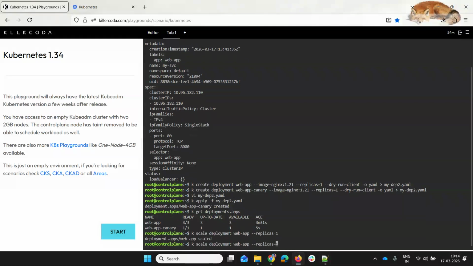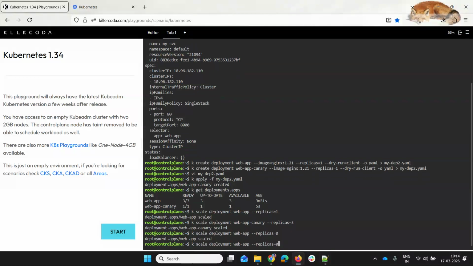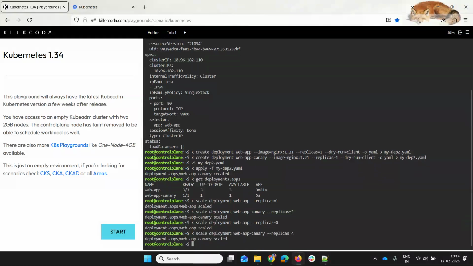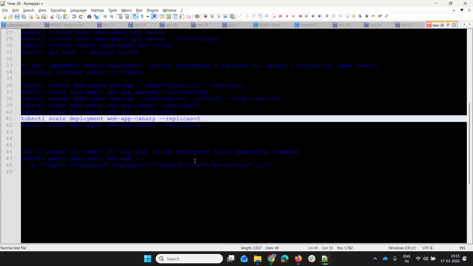I need to scale the Canary with replicas 3, and I need to slowly decrease the traffic to the first and increase the traffic to the second. Okay, so the use case is completed.